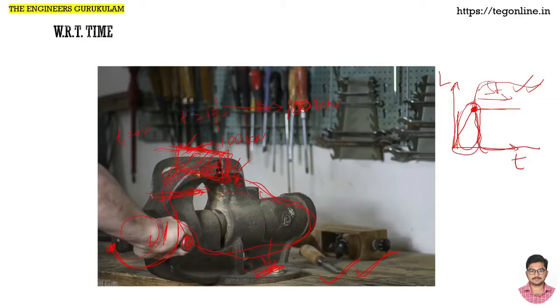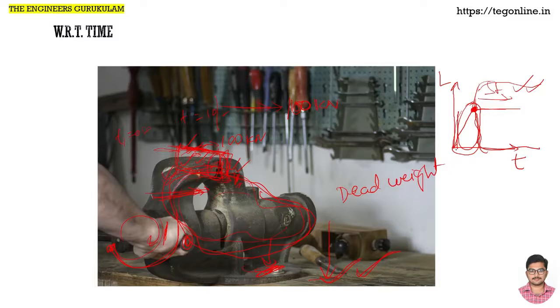So whether you put the block or not, this vise has already been there for a long time and it will always be there. That means this particular weight is always there on this table. So that kind of load we call a dead weight, right?